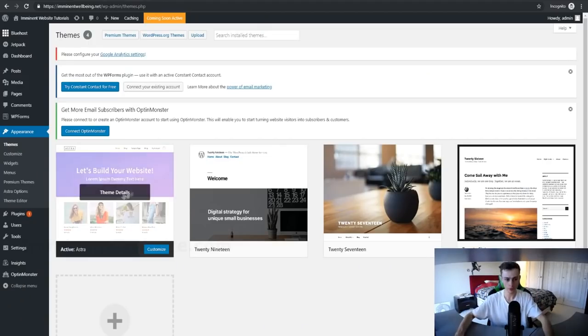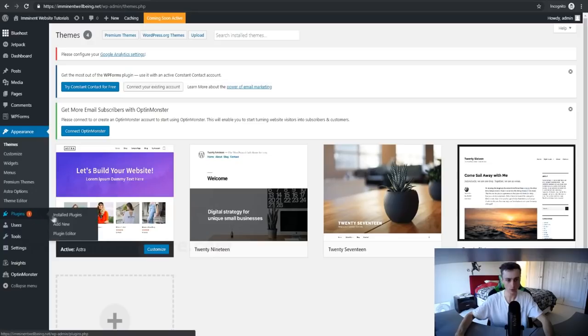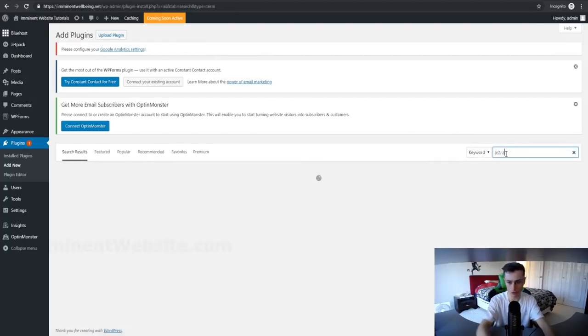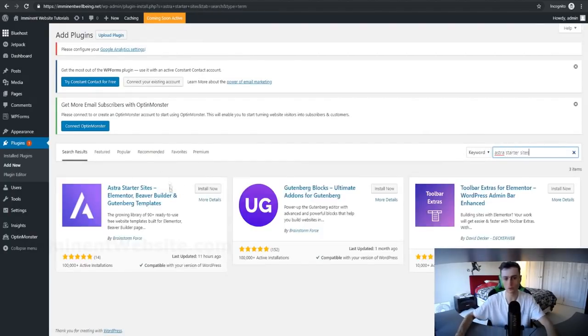So for the Astra theme right here, we actually have to install a plugin. So let's go to plugins right here and add new, and we'll be taken to this page right here. What we want to do is just search up Astra Starter. What you want to do is install the Astra Starter sites. Alright, so we'll click on install now, and let's just let that install. Okay, perfect. Then we'll just want to click on activate right here.